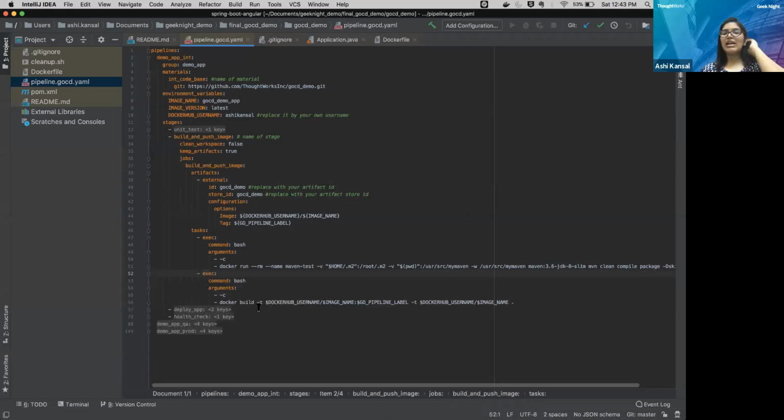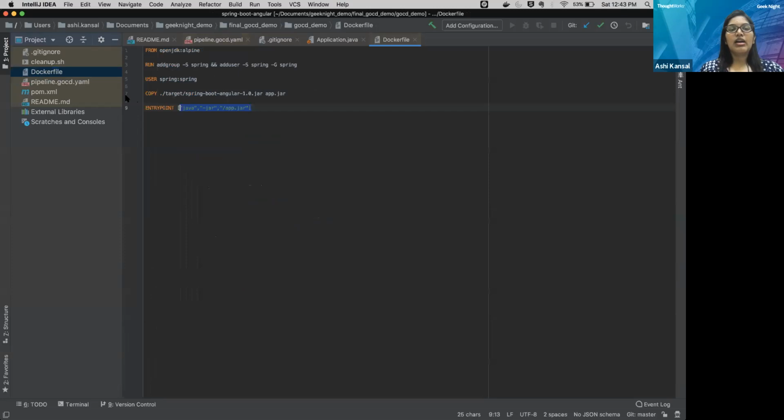and then in the next task, what I'm doing is I'm just saying build a Docker image and take the Docker file from here. So you can see the Docker file here. I'm using an OpenJDK Alpine image as a base image, and we are just saying whatever the jar has been built in the previous stage, just copy it inside this Docker image. So this jar is prepared, this target Spring Boot Angular.jar.